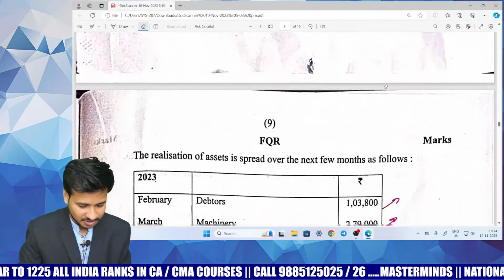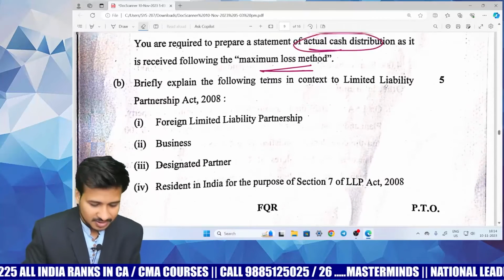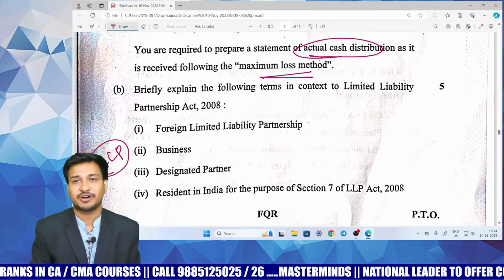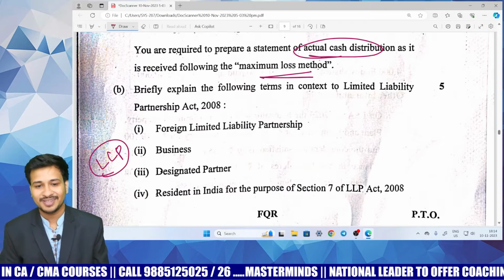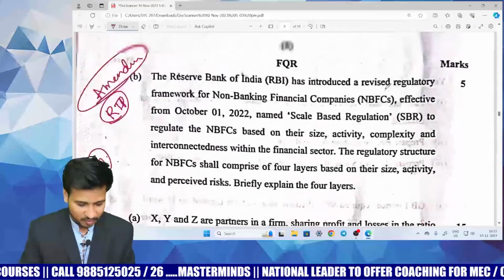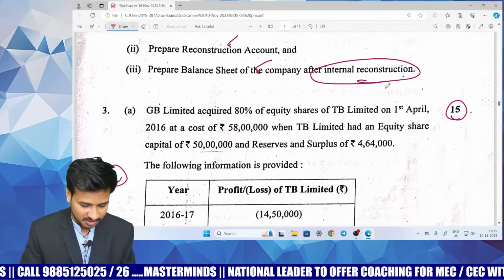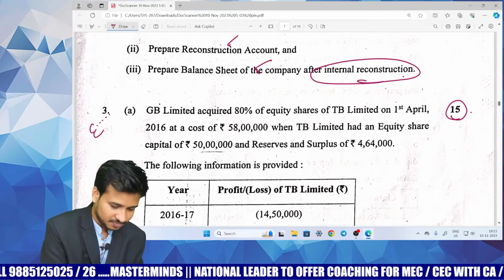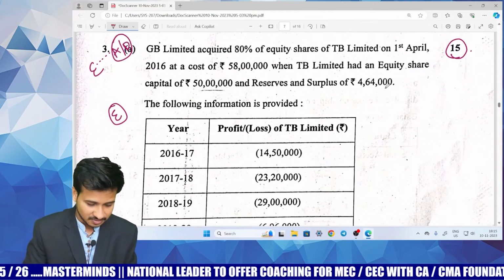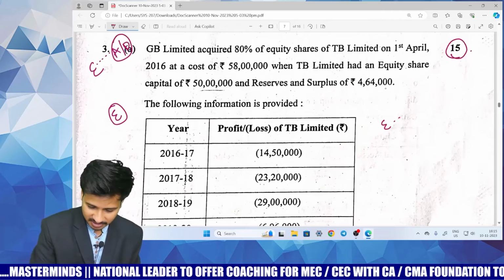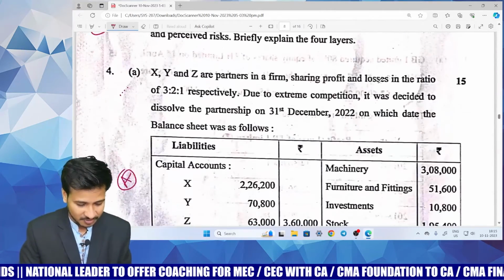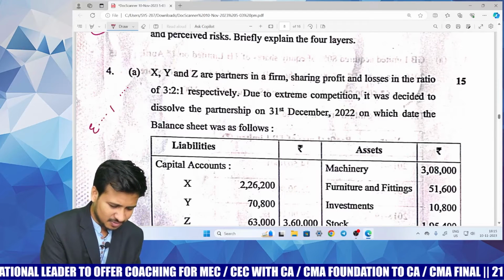And question number 4B. Yeah, as we always tell, there will be a 5 marks question for sure in your examination with respect to LLP, and the same has happened here also. To tell you the overall view for question number 3, it is easy to average or difficult, because NBFC is unexpected. Easy to unexpected, that might be a perfect thing. And coming to question number 4, it's easy to average.